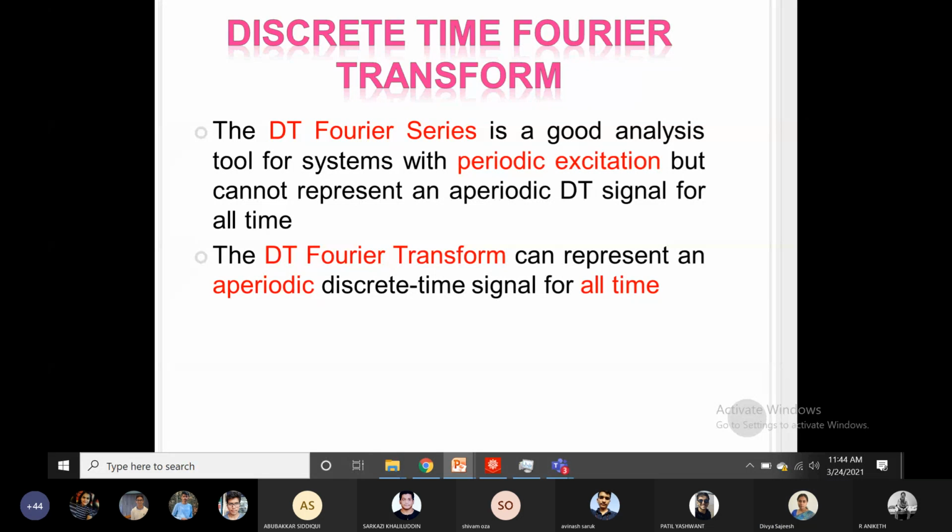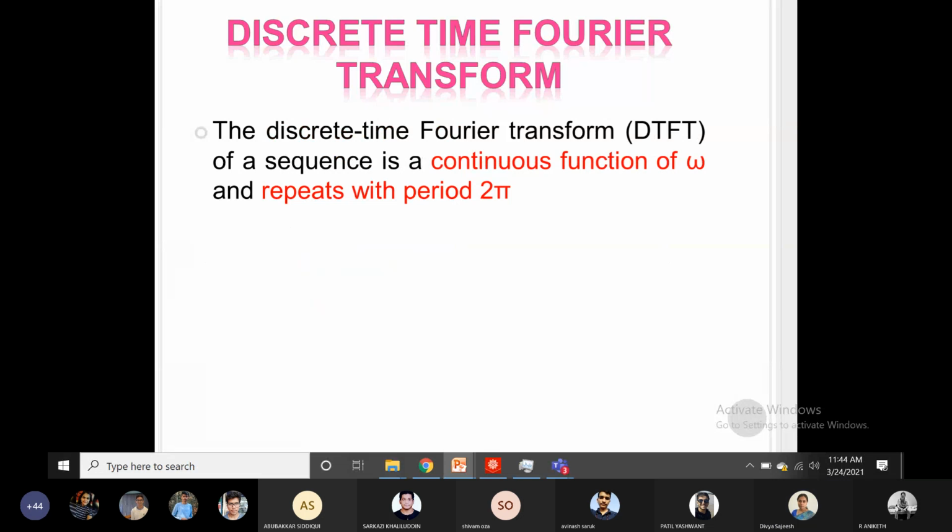Now the DTFT, in short, is the transform which converts discrete time signals into the frequency domain, where we obtain the sequence as a continuous function of omega.